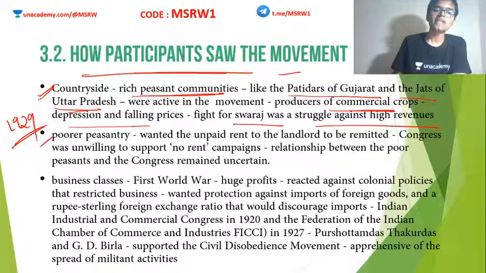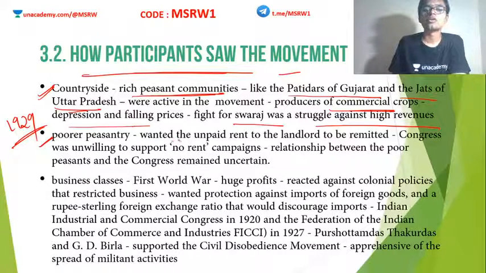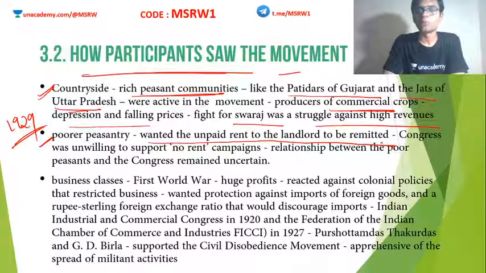Now, as far as the poor peasants in the countryside are concerned, they actually wanted the civil disobedience movement because they wanted the unpaid rent to the landlord to be remitted. Poor peasants were also not in a good financial condition. But the problem is, the Congress was not in support of this idea.